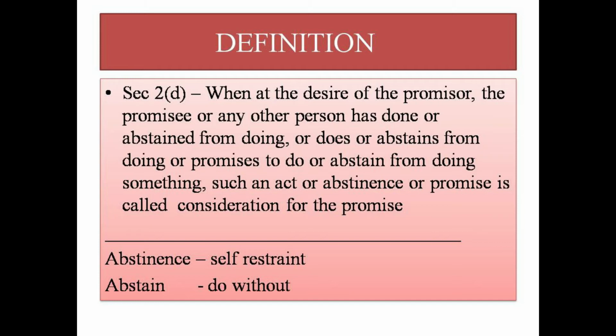In every case, the promisor and promisee occur. For example, A promises to B that I'm selling a car to you for rupees 1 lakh, and B promises, the person who's accepting is called the promisee. He is promising again that I'll buy your car. This is called the promisor and promisee.